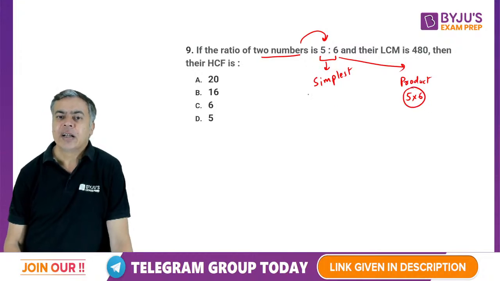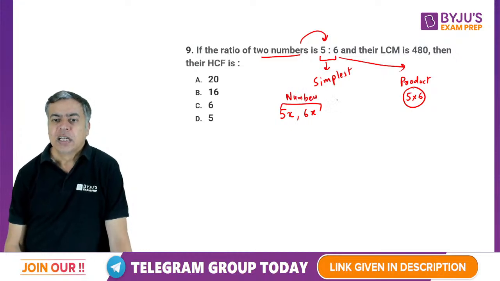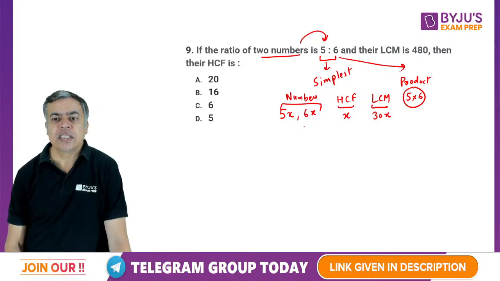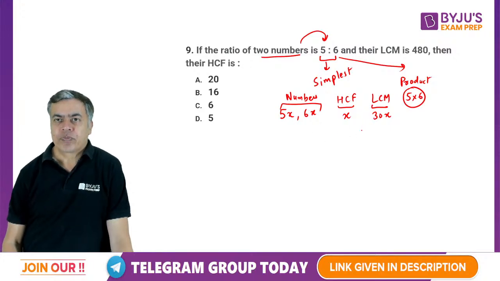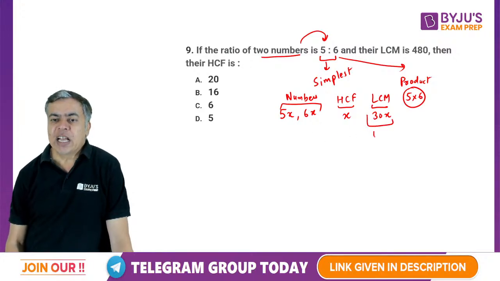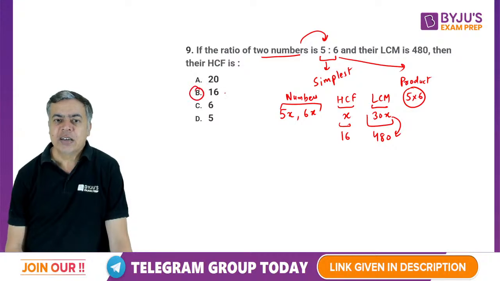Let's say I am taking the two numbers as 5x and 6x. Then their HCF is going to be x, and their LCM is going to be 30x, that is the product of 5 and 6 into x. Now LCM is given as 480. That means x is 16. So this is your answer.